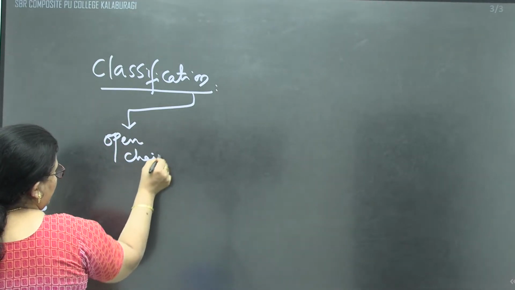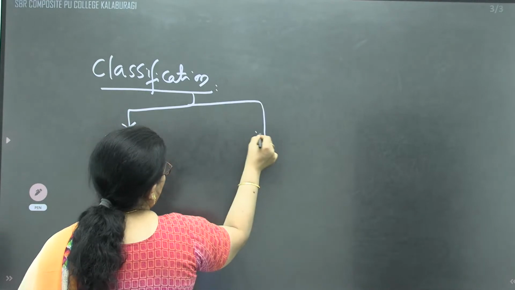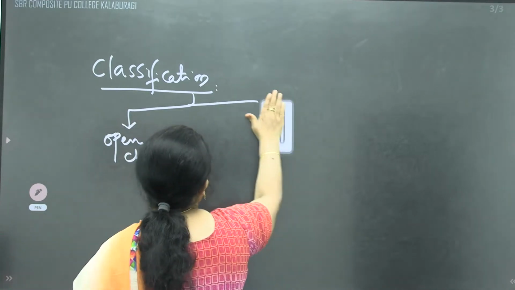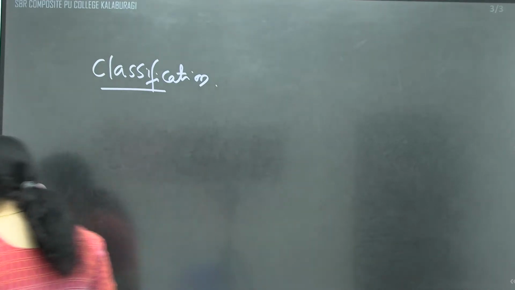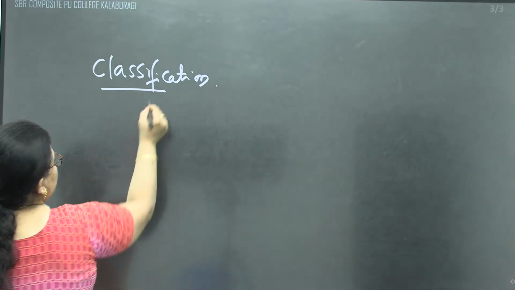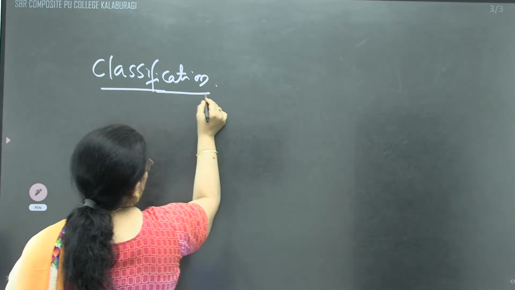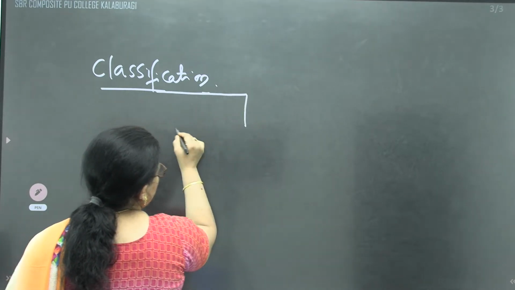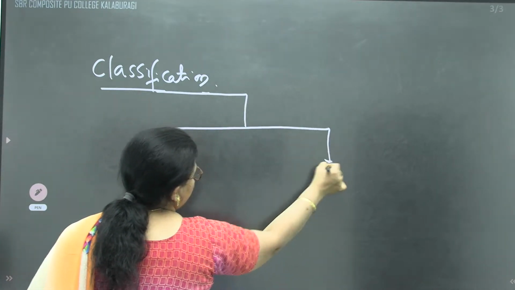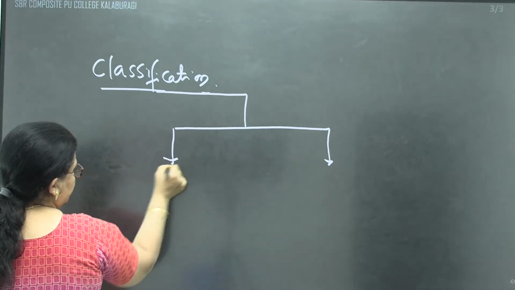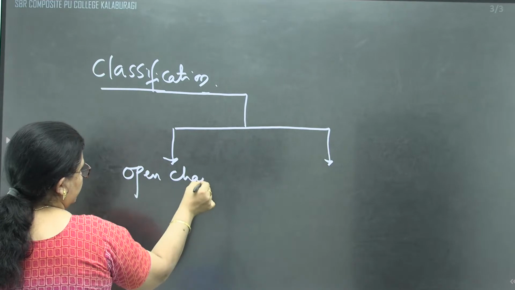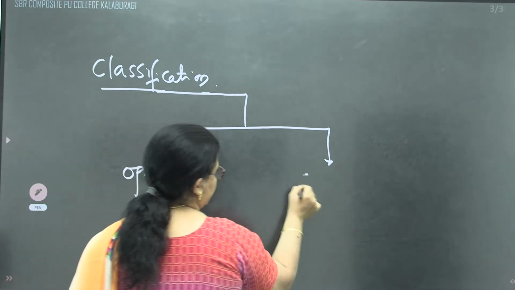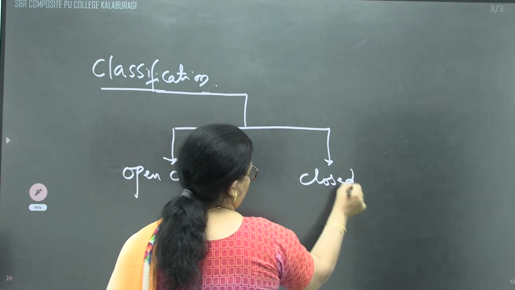It can be arranged in an open chain. It can be arranged in a closed chain.